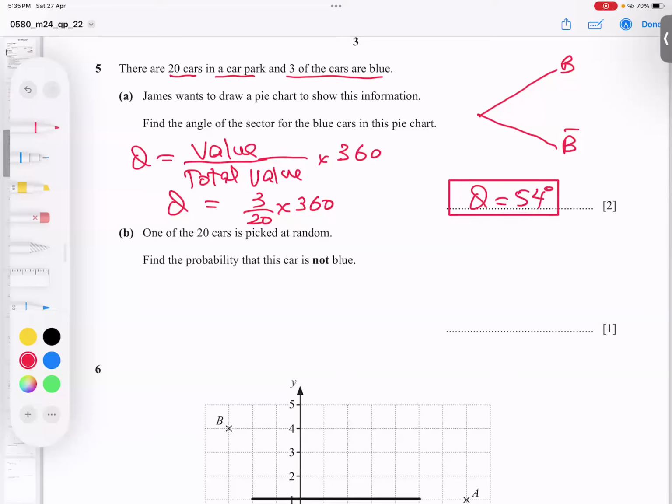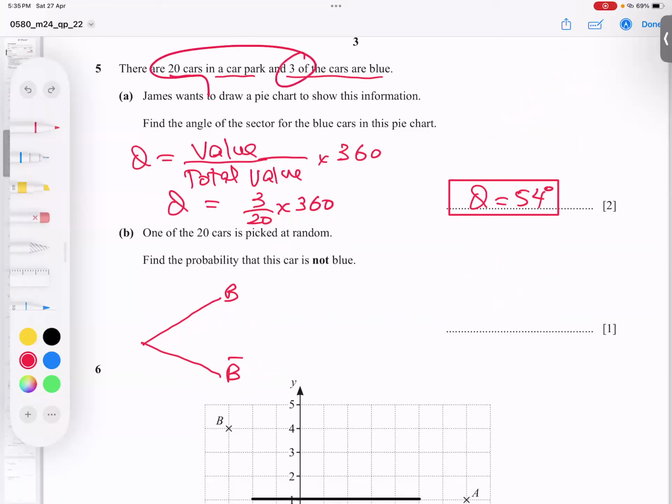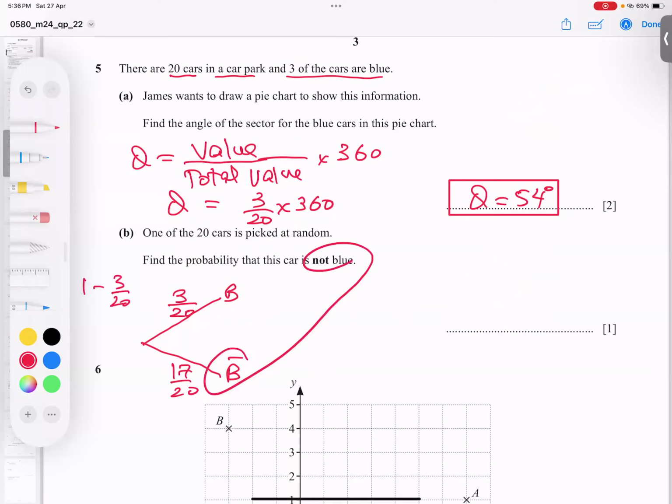Okay, now this probability part is below. He said one of the 20 cars is picked at random, what is the probability the car is not blue? Blue is 3, so 3 out of 20. And not blue is 17 out of 20, because 1 minus 3 by 20, and you type it in the calculator. He said not blue, so it means 17 by 20. If we need working, or I can do it directly, no problem at all.